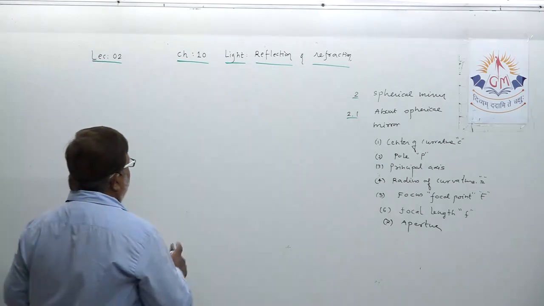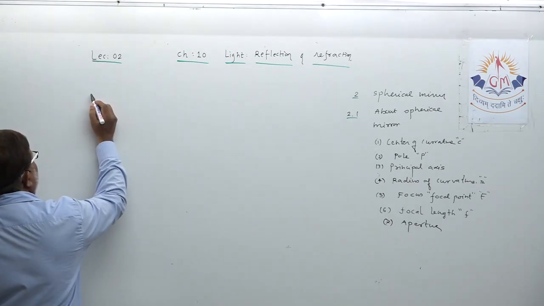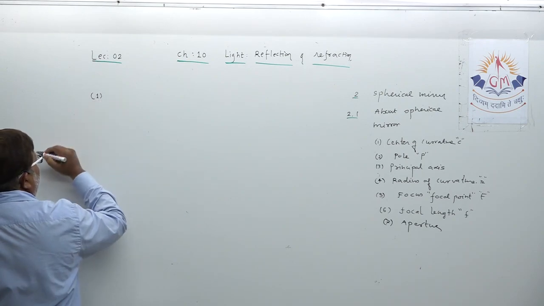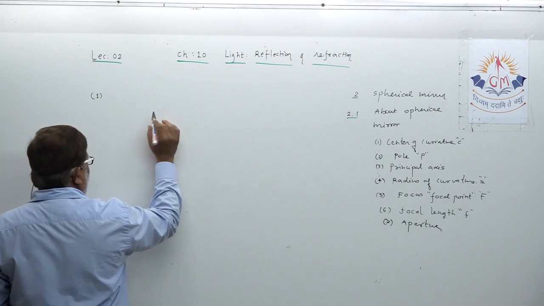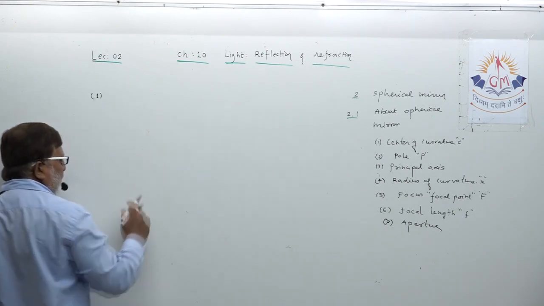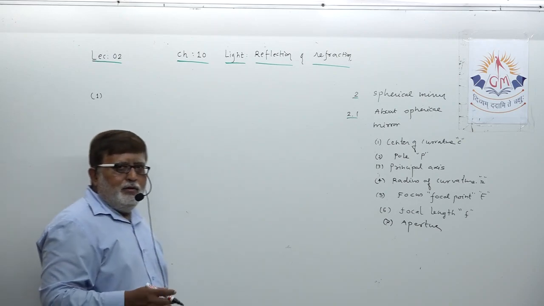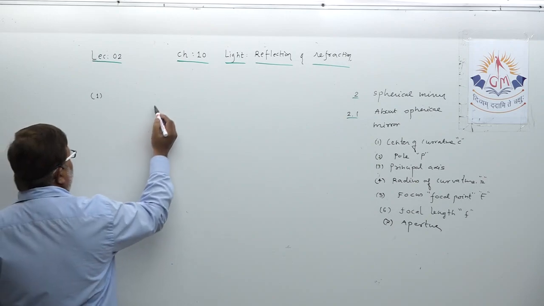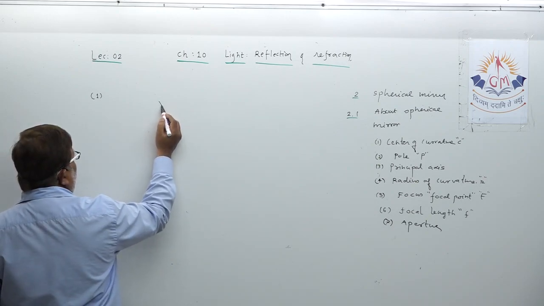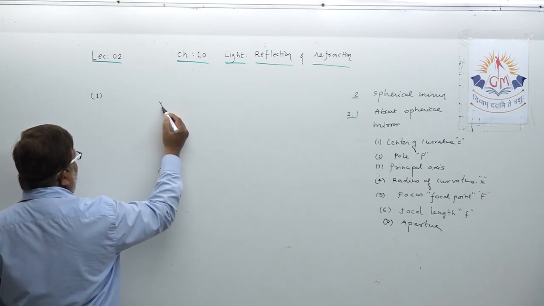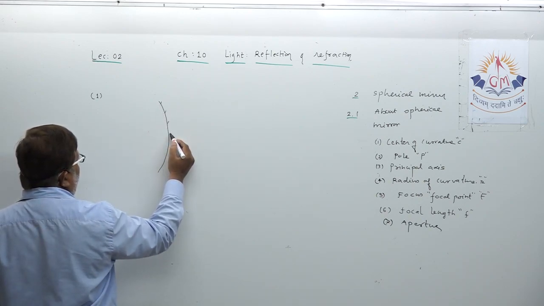See, dear student, what you should concentrate on. First option: we are just understanding in the context of a concave mirror. The same will apply in the context of a convex mirror. Suppose, dear student, this is a concave mirror, an opaque surface.